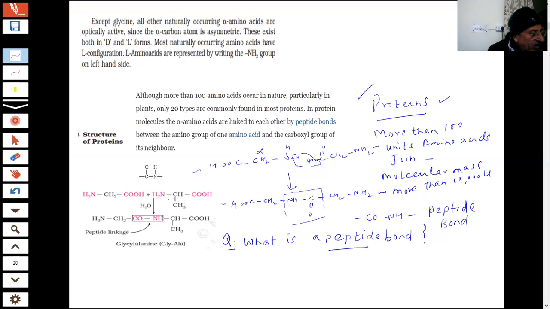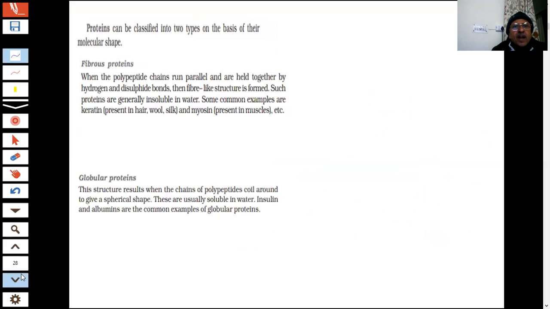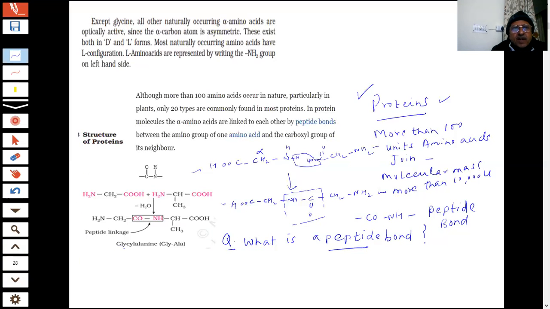So you will see the number of peptide bonds. If two amino acids are linking, one peptide bond is formed. If three amino acids are linking, two peptide bonds are formed. If four amino acids are linking, then how many peptide bonds? Three. Clear? Okay. So you now have an idea, students, let me write here itself.